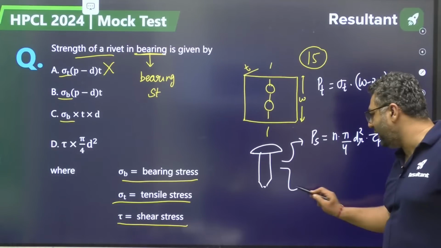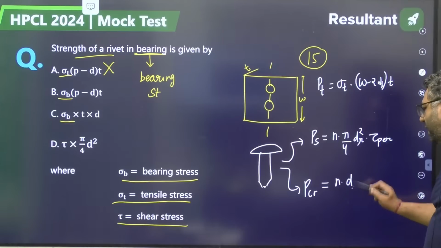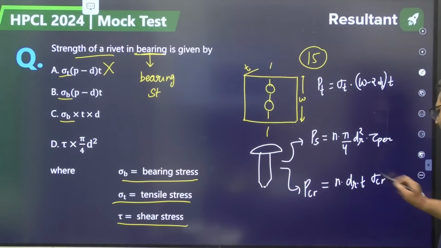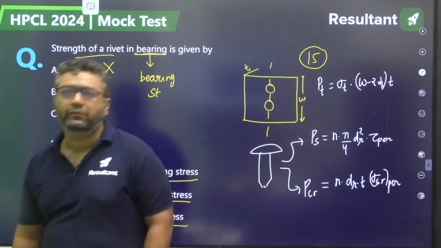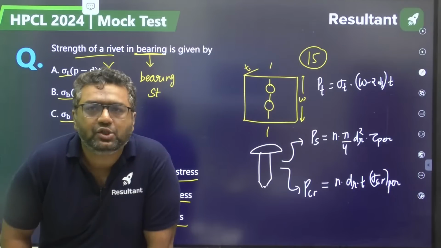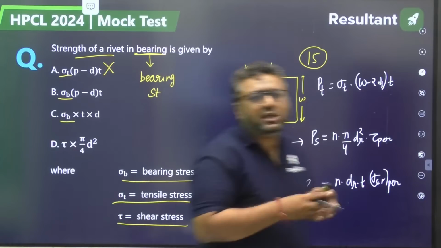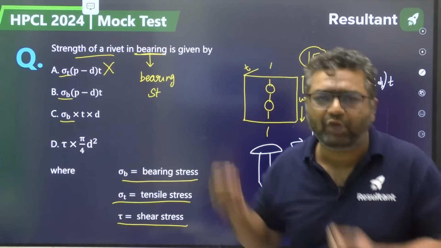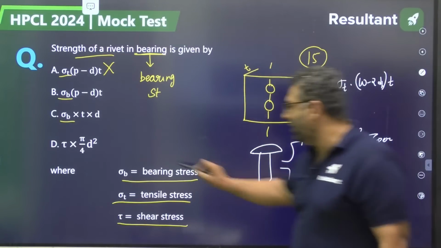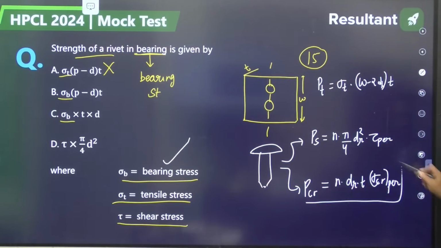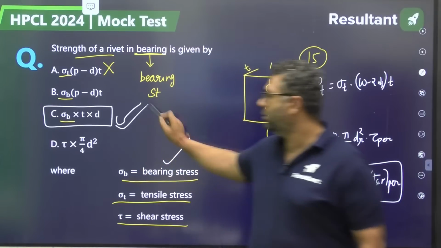Similarly, the crushing strength is written as N into D into T into sigma CR permissible. Bearing and crushing strength are always considered the same. Why? Because the only difference between bearing and crushing is that in bearing relative motion is there, while in crushing relative motion is not there. So whenever you see that, bearing and crushing will be considered the same. So this formula will be required, and we will go for this. C is the right answer.